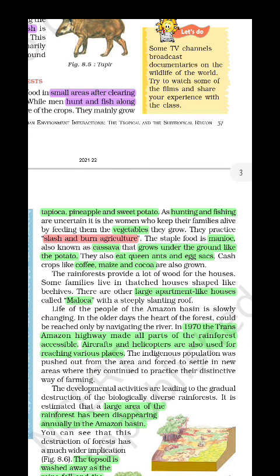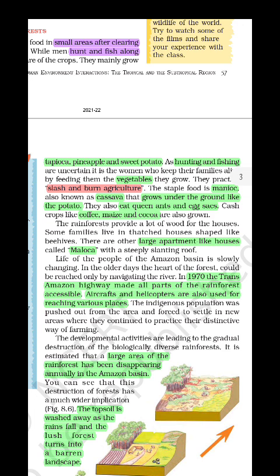The staple food is manioc, also known as cassava, which grows under the ground like our potatoes. They also eat queen ants and eggs. The crops grown in that region are coffee, maize, and cocoa. And they build large settlements, like large apartments, which are called malokas.